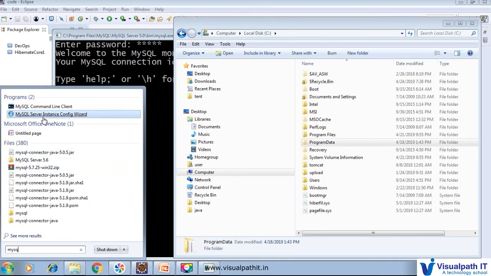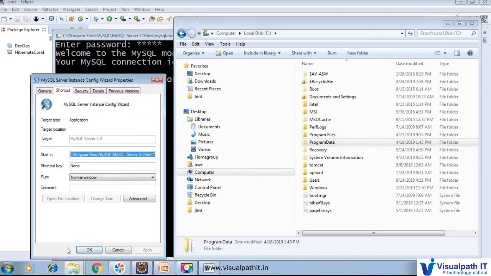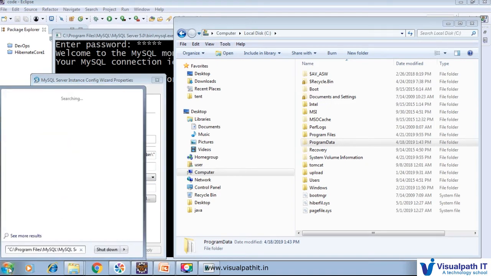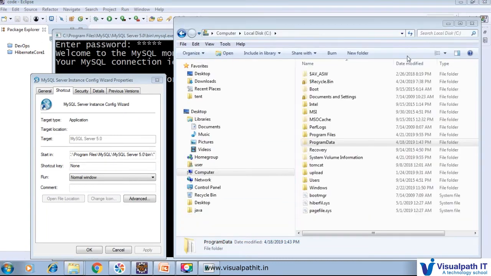Inside that MySQL you will get one MySQL server configuration. After the installation, you just run this configuration.